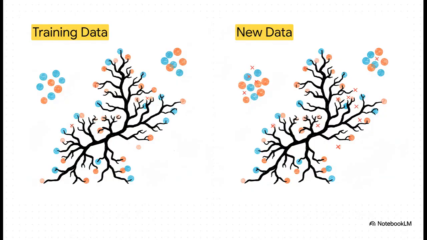See, a single decision tree, if you let it grow deep enough, can get way too specialized. It starts to basically memorize the training data you show it, learning every single little quirk and all the random noise. But then, when you show it brand new data it's never seen before, it just fails. It can't generalize what it learned, which makes it a really poor predictor out in the real world.